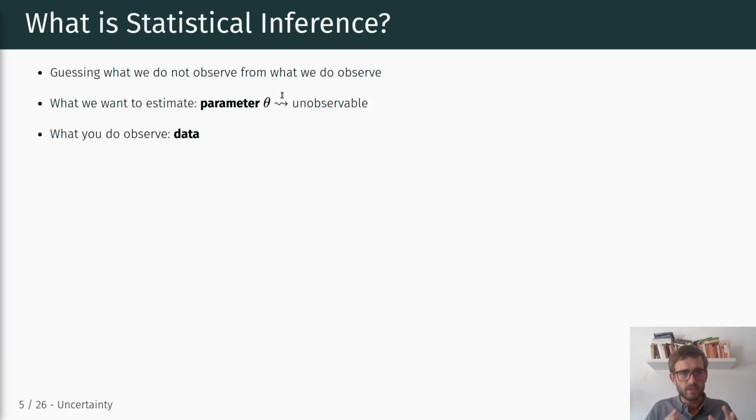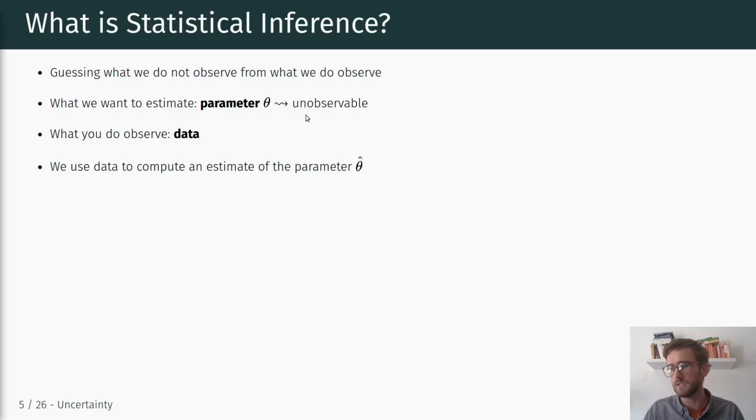What we do observe is just some data, which in the context of surveys is usually a random sample of observations, okay? And we use this sample to compute an estimate of this parameter. We usually denote this estimate as theta hat. So any of our estimates gets a little hat to make clear that this is not the true parameter in the population. This is our estimate, our best guess of that parameter that we're trying to make inferences about, okay?